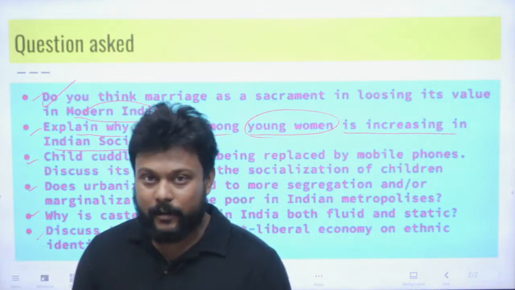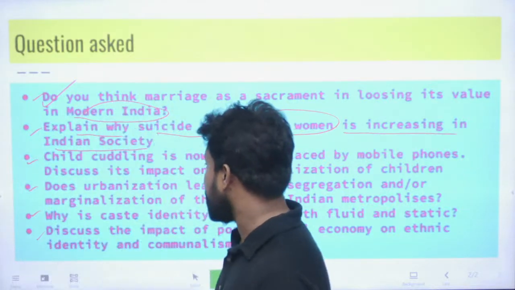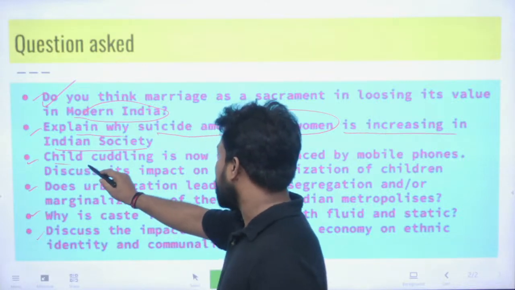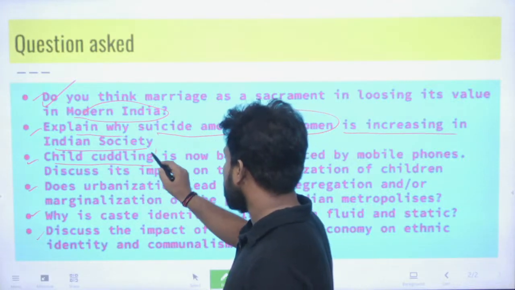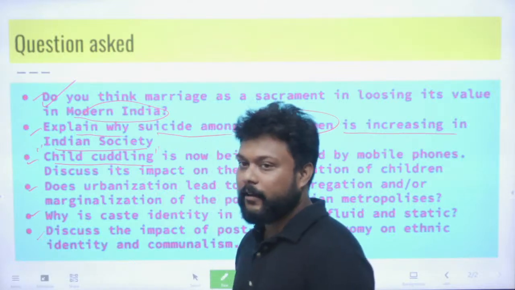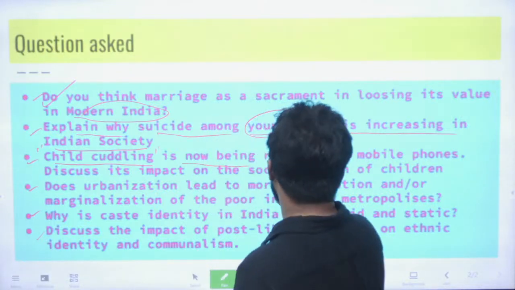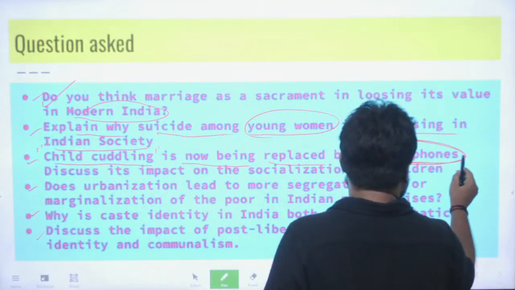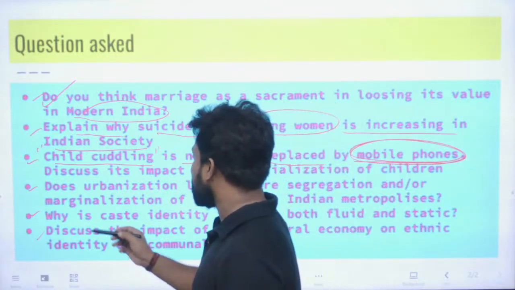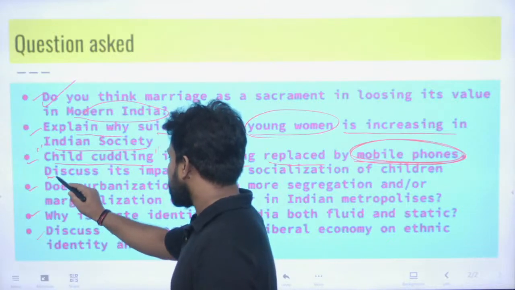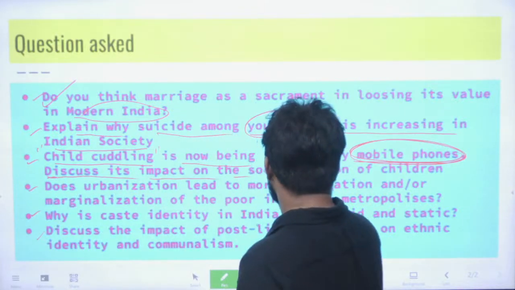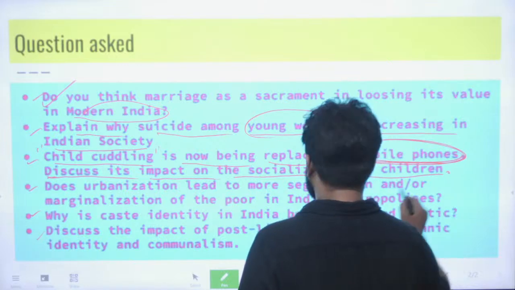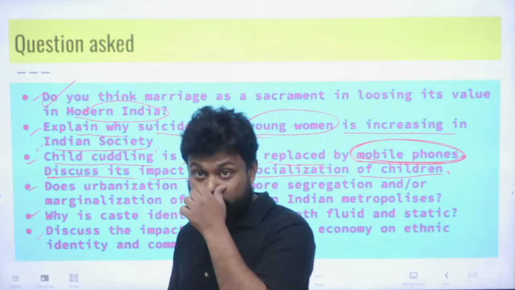The third question: the child cuddling, which is more related to this idea of socialization, is more being replaced by mobile phones. There is a change in this socialization process. Discuss its impact on the socialization of the children. This is the third question.